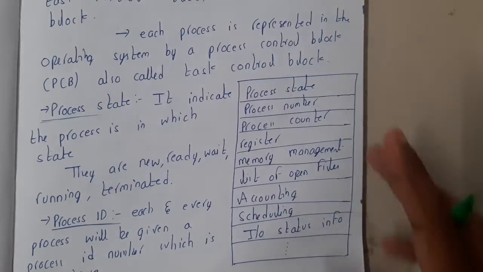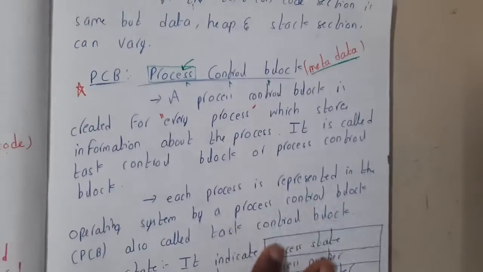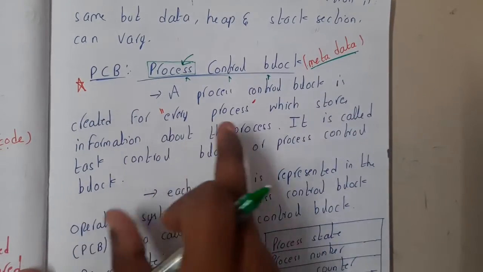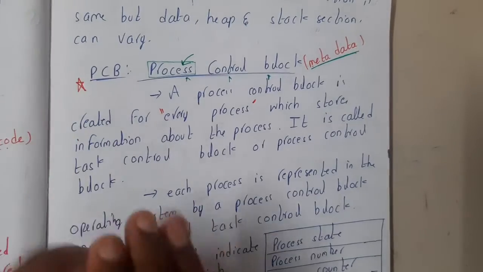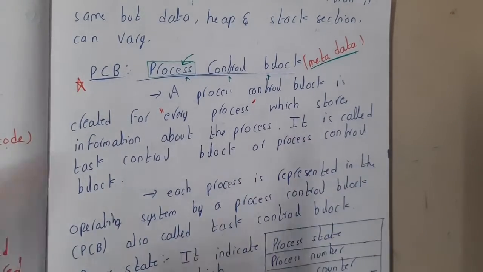Now let us discuss a one line definition for each one of them, like what it is going to store. First, let us go to the introduction of PCB. A process control block is created for every process. So basically every process which is active will have a PCB, guys. If you are calling a particular program a process, it should have a PCB. That's it.